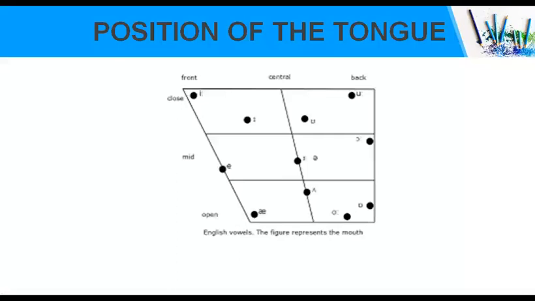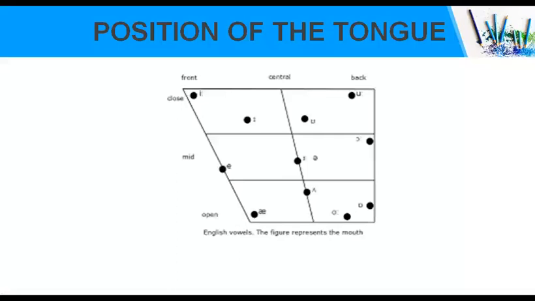For example, you can notice the word least, L-E-A-S-T. What is happening while pronouncing this word? While pronouncing it, the tongue is raised up and the lips are spread. So you can understand what the tongue and lips are doing. Similarly, when we pronounce loose, L-O-O-S-E, what is happening? The tongue is raised at the back and the lips are rounded.